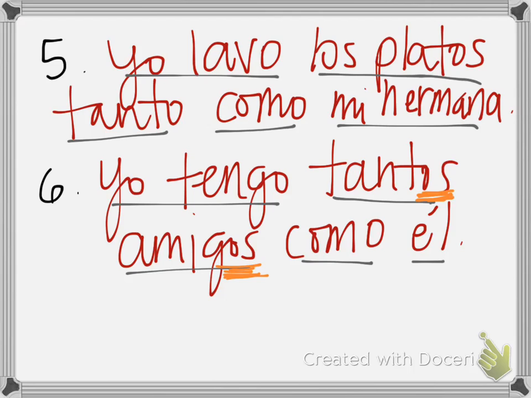What I need you to do now is the rest of your paper, you have some comparisons of your own. So I want you to pick any of those 6 structures, okay, and come up with comparisons of your choice, okay? So talk about you and your sibling, talk about you and your friends, you can talk about how tall you guys are, you can talk about what you like to do and who likes to play more than someone else, who does more chores, whatever you want to do. So I want to see 3 comparisons on your paper, okay?